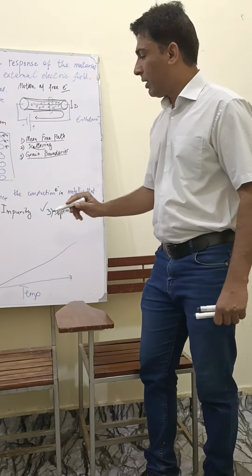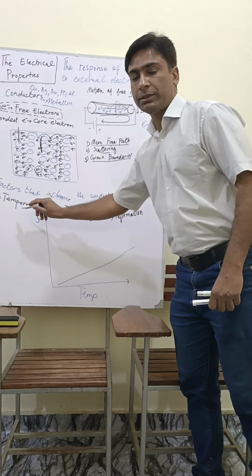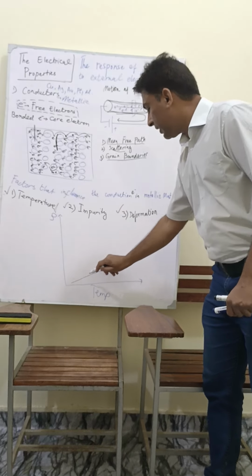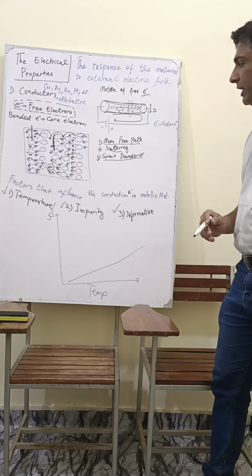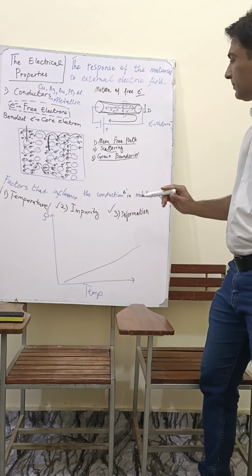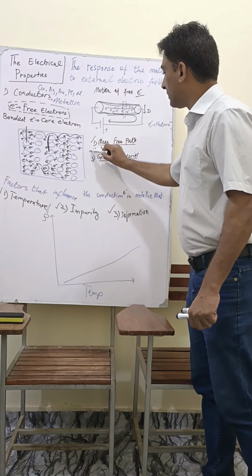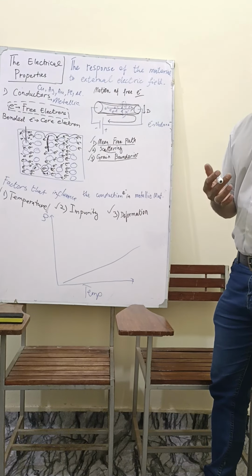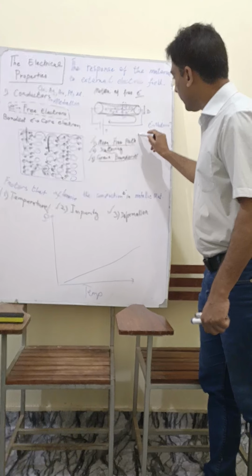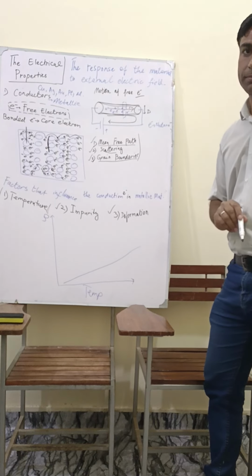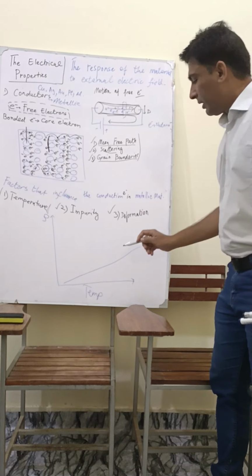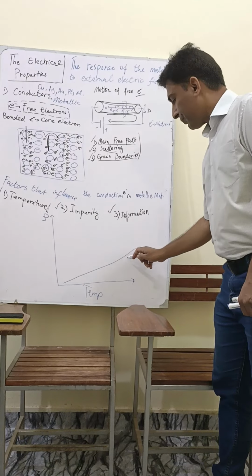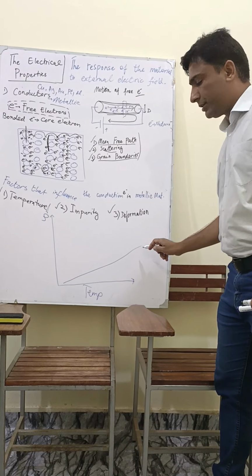And if I say explain how temperature results in an increase in the resistivity, you should say there are three factors: mean free path, scattering, and grain boundaries. When the temperature increases, the values of these things also increase. That is why the resistivity of the metallic materials also increases.